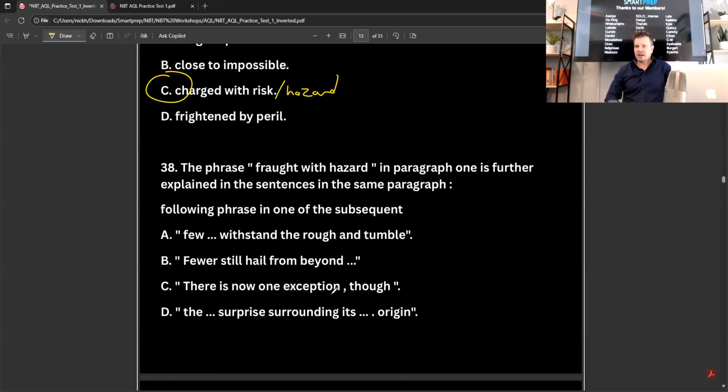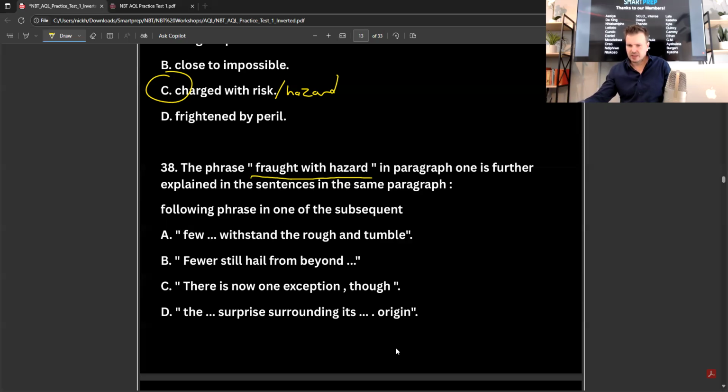The phrase "fraught with hazard" in paragraph 1 is further explained in the sentences in the same paragraph following the phrase, in one of the subsequent sentences: "Few withstand the rough and tumble. Fewer still hail from beyond. There is now one exception, though, and the surprise surrounding its origin." Okay, so "fraught with hazard" is explained. How is that explained? "Fewer still hail from beyond."